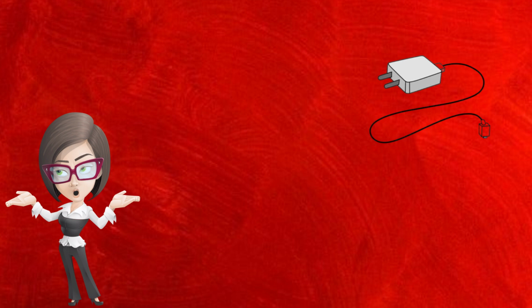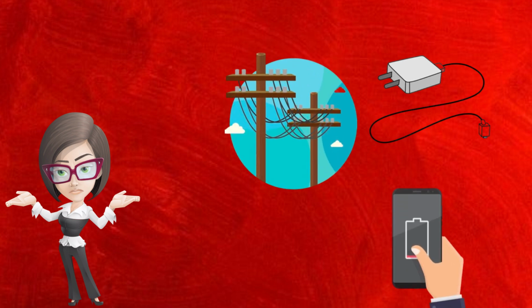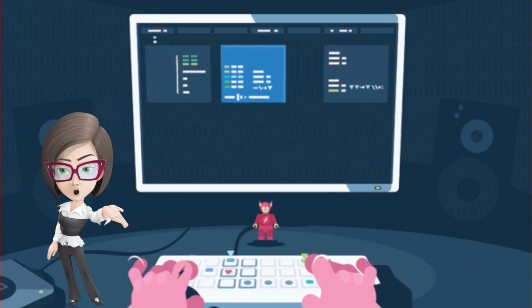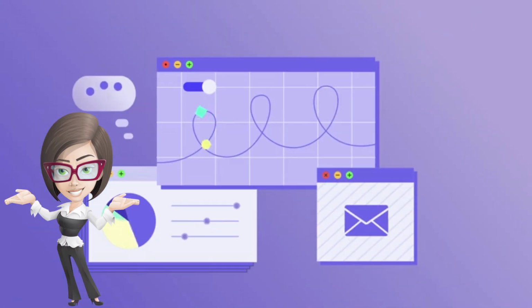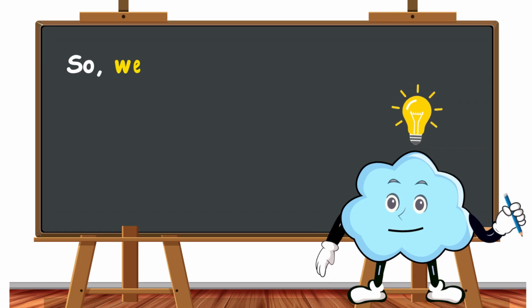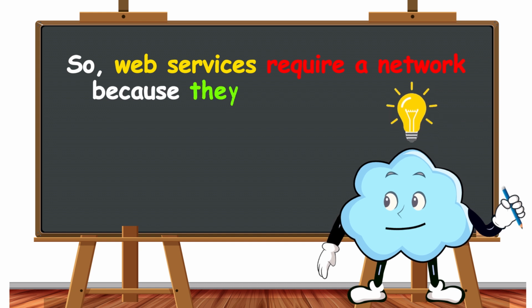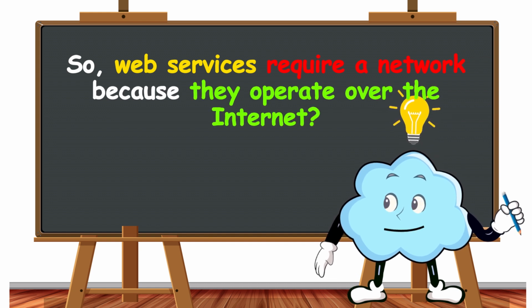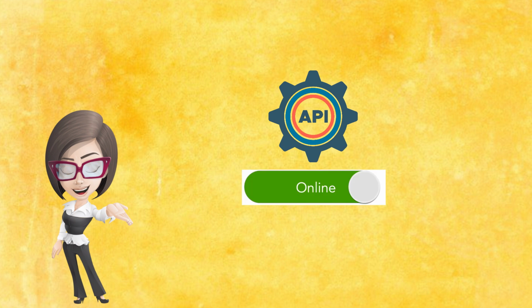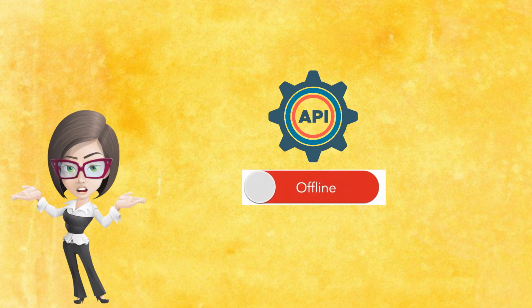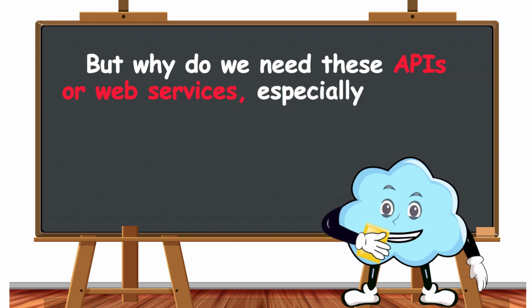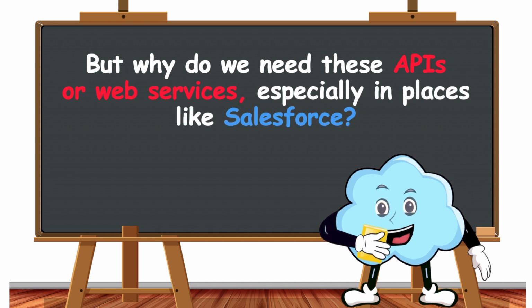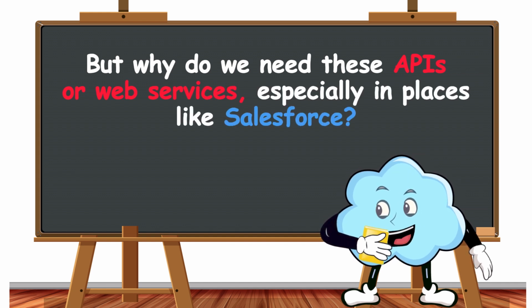Just as the charger uses electricity to power up your phone, a web service uses the internet to enable different software systems to interact and share data. So web services require a network because they operate over the internet. Exactly. While APIs can be online or offline, web services must use a network. But why do we need these APIs or web services, especially in places like Salesforce?